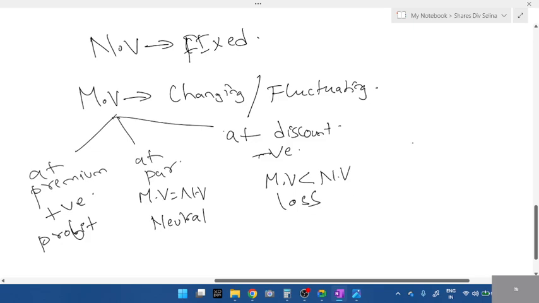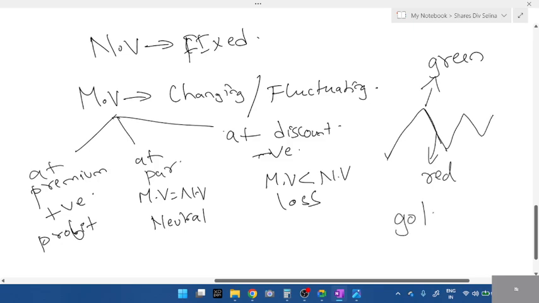If you observe stock market, whenever it increases, the color will be green. You will see the lines increase and decrease. When it is decreasing, which color? Red. Today it will increase, tomorrow it will decrease. Even gold, students. After this class, you just Google and check the stock market of gold, the current gold price. You can see this increase and decrease. Green is always market value at premium.